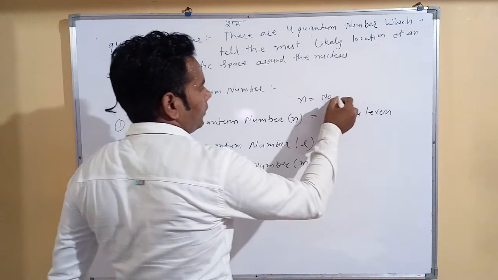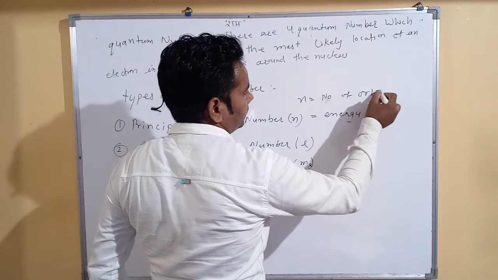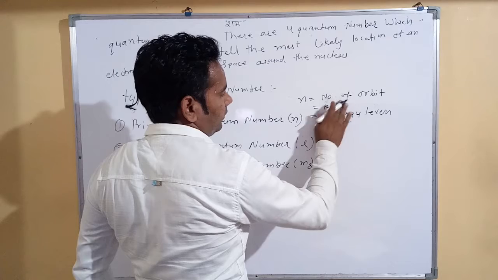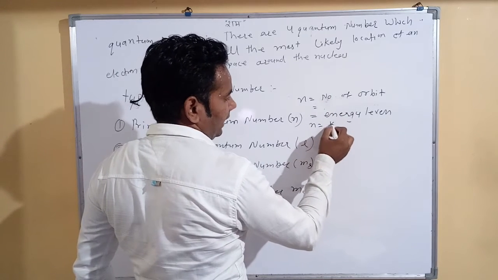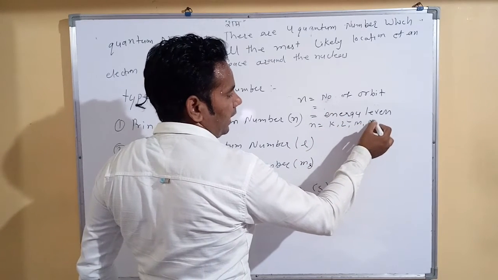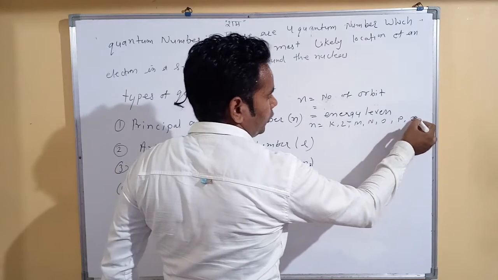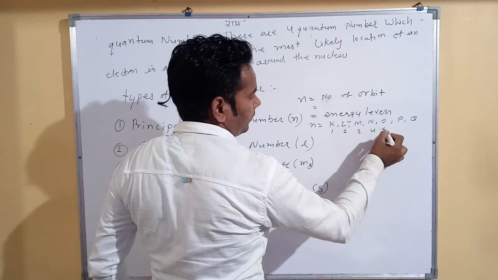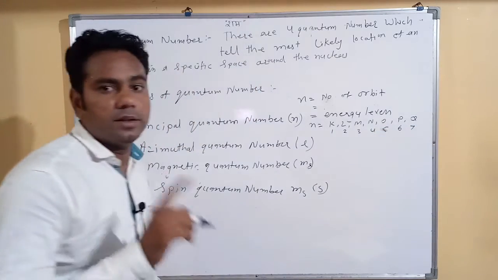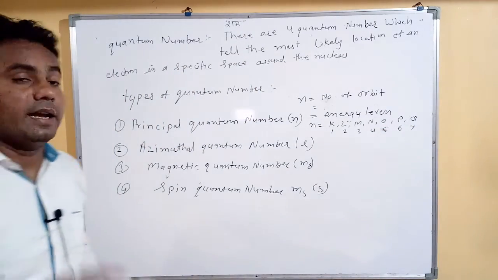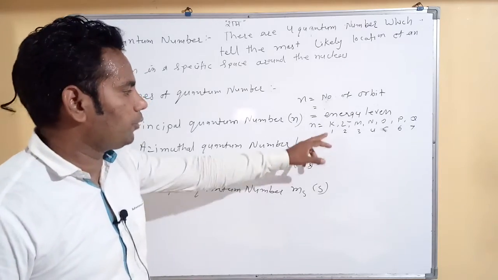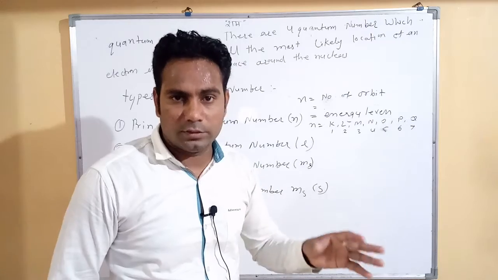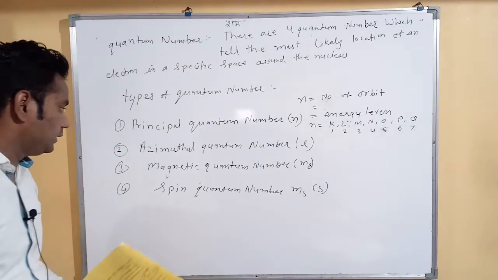Okay, the number of orbits means the n value is equal to K, L, M, N, O, P, Q. It means 1, 2, 3, 4, 5, 6, 7. The principal quantum number is always an integer value. It starts from 1 to infinity, but at this time we have only 7 orbits.